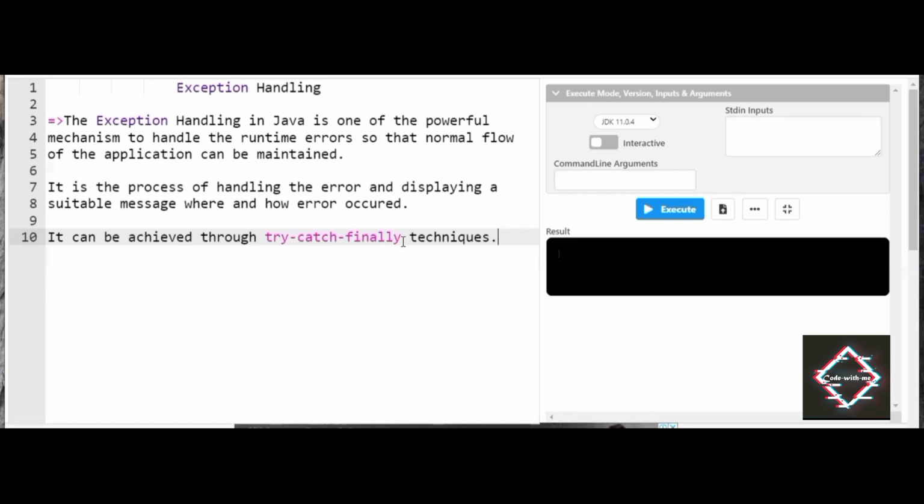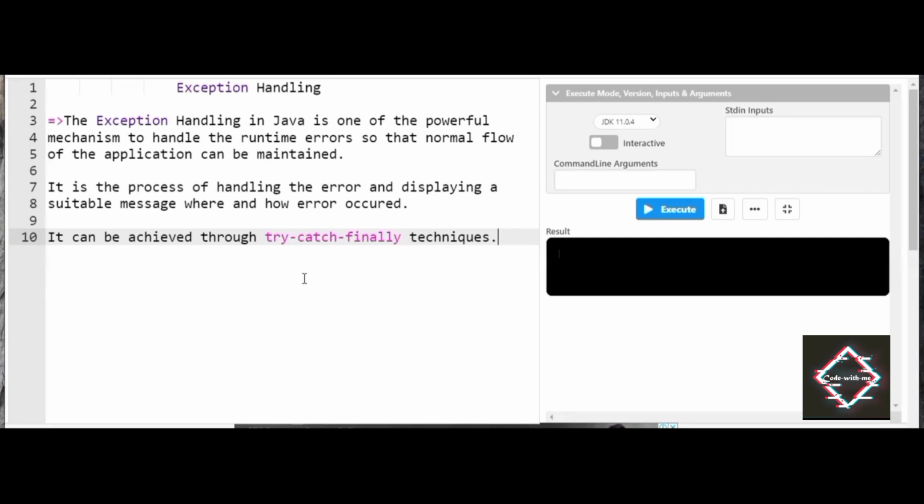And how do you handle the error in exception handling? By try, catch, finally techniques. So friends, what are these try catch finally techniques? I'll be jumping directly to the coding part so that you'll have a clear-cut idea of exactly what these try catch finally blocks are. If you want to note down the theory part which I have written here, kindly pause the video and make the points. For now I'll be taking this out and directly starting the coding part.